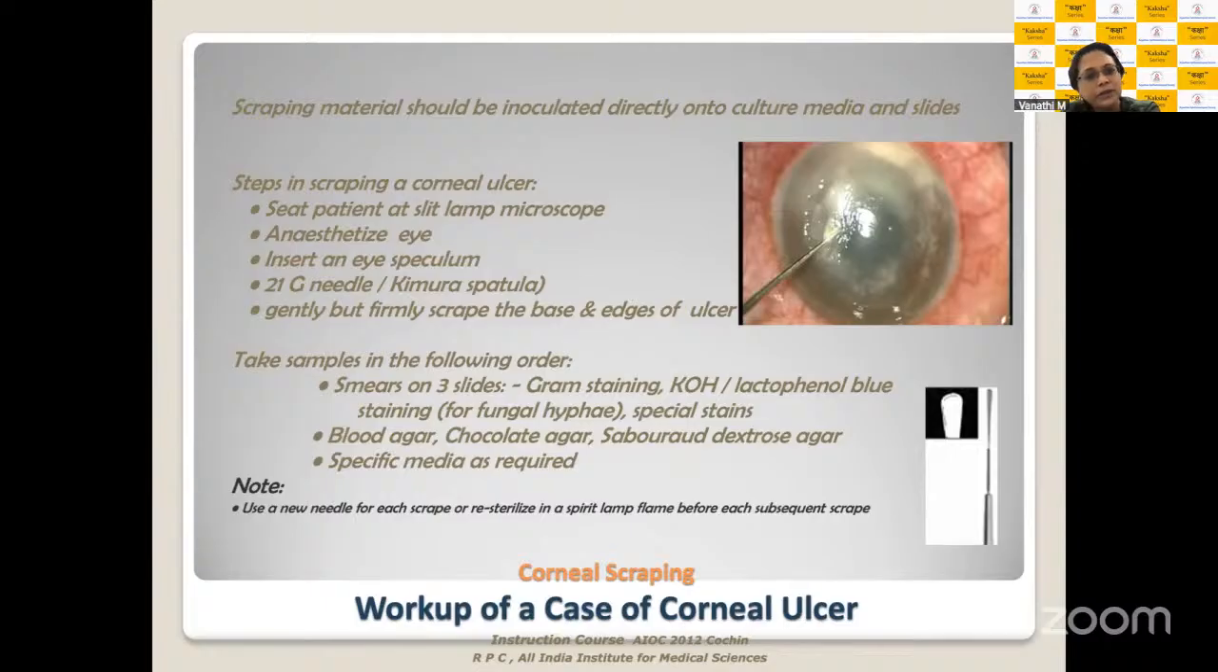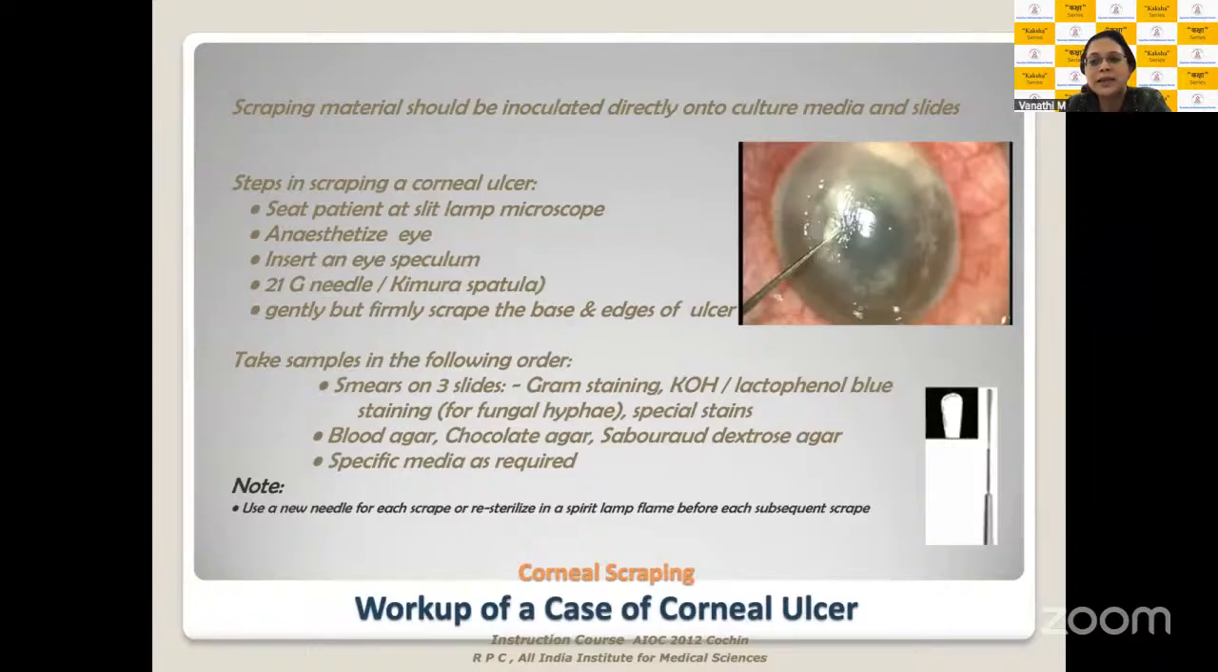If you find the patient is more uncooperative, sometimes we have discarded microscopes which are not useful for surgery. You can make them lie down on a table and use these old microscopes, and they also help you to effectively scrape the ulcers.